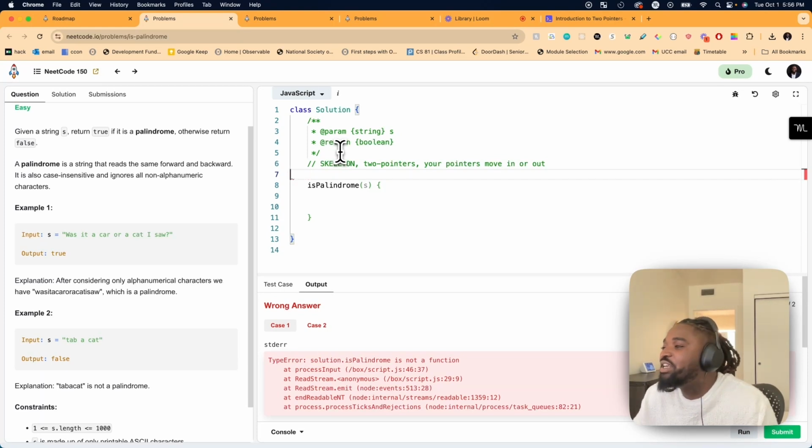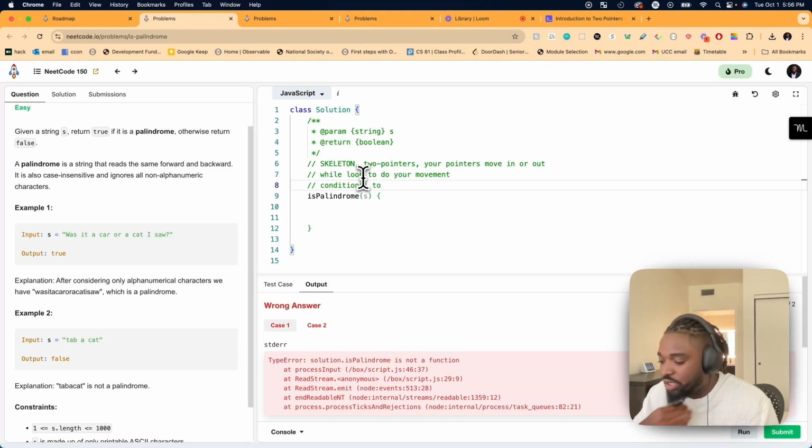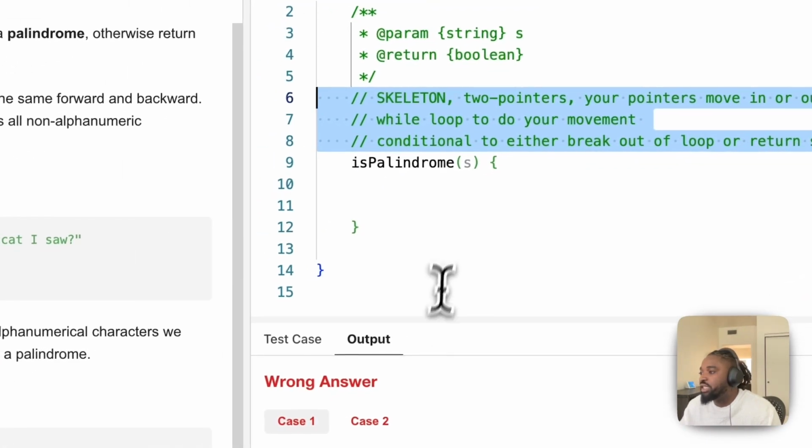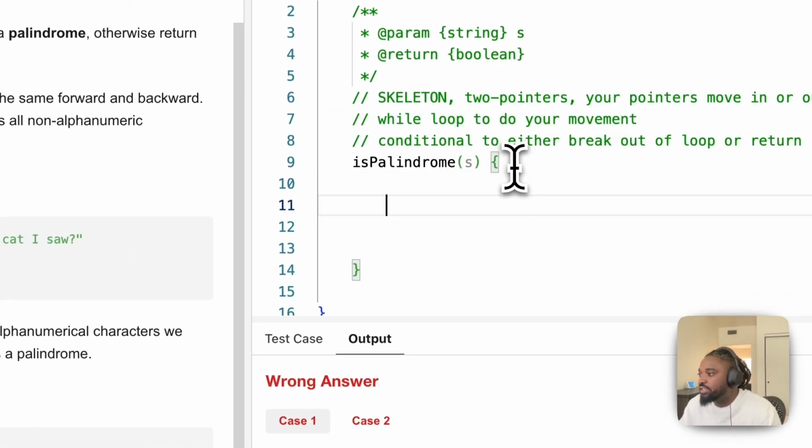So in any question, when you realize it's two pointers, the first thing you're going to do is write the two pointers. Literally. And then you're going to have some while loop, right? Some while loop to do your movement, right? And then you're going to have some kind of conditional, right? Conditional to either break or return. So that's the skeleton. This right here is going to be true in any question you see that's two pointer. So okay, let's get started.